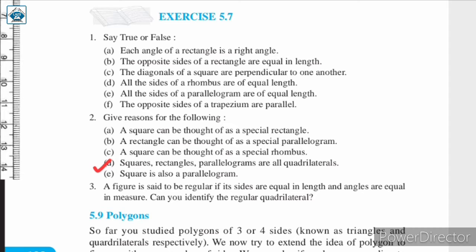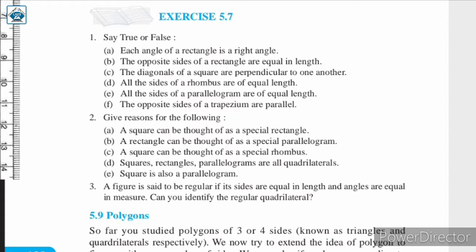Next, squares, rectangles, parallelograms are all quadrilaterals. Now we are asked to give reason for squares, rectangles and parallelograms are all quadrilaterals. इस statement का हमें reason देना है. Squares, rectangles and parallelograms are polygons having 4 sides, and polygons of 4 sides are called quadrilaterals.